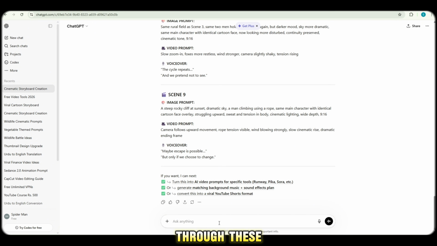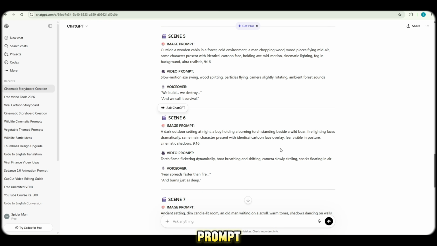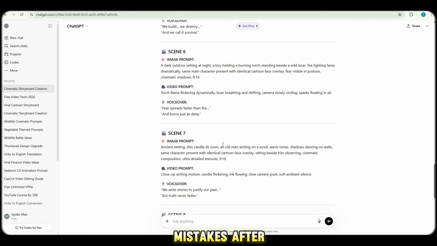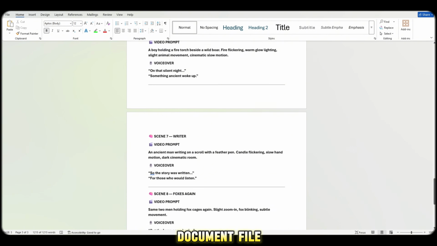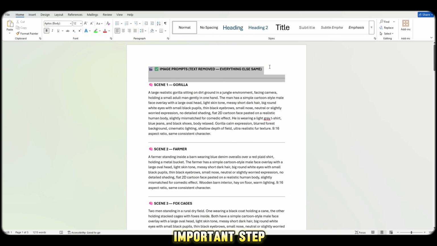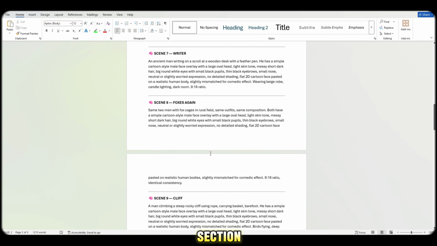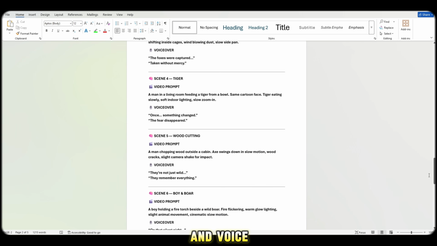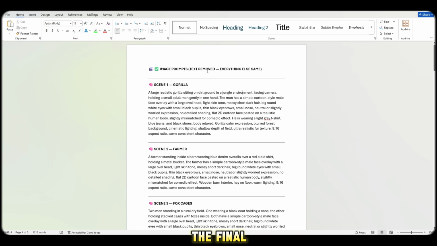Now what I'll do is go through these scenes one by one and review them. And as you can see, the output is generated exactly according to the prompt with no mistakes. After reviewing everything, I simply copy all the prompts, create a document file, and paste everything inside it. Now here's an important step. I separate everything properly. Image prompts in one section, video prompts in another, and voiceovers in another. So the workflow becomes super easy when creating the final video.